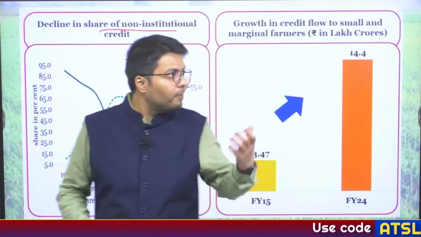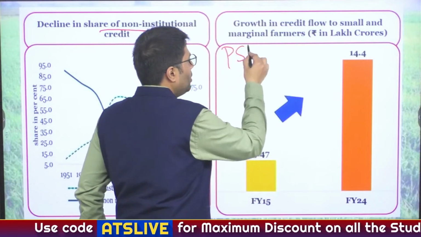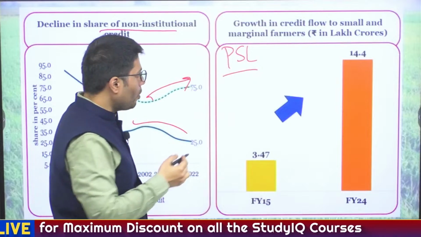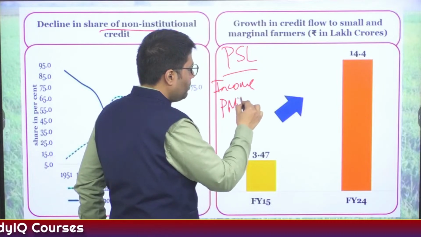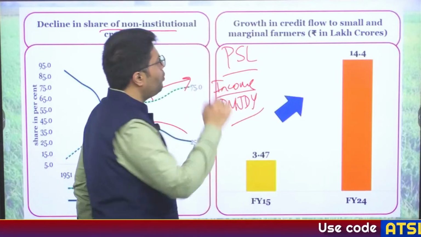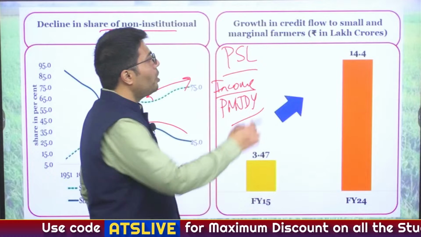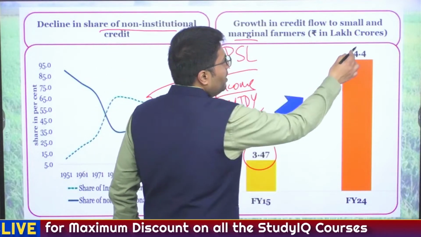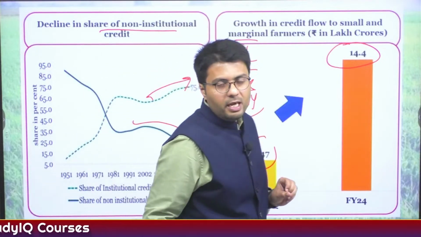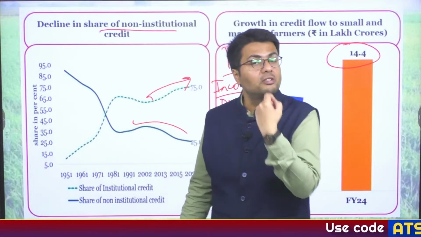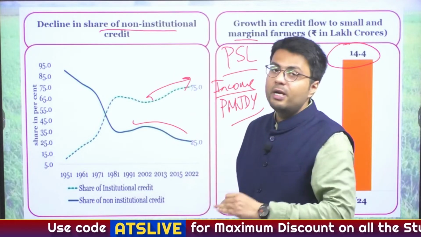Whereas compared to the growth of credit flow to small farmers, especially through initiatives like priority sector lending, or through establishment of the income support scheme, or opening of accounts through Pradhan Mantri Jan Dhan Yojana, we have witnessed more and more farmers coming into the net of the formal financial sector, and because of this even small and marginal farmers have increased their reliance on formal sources to meet their credit needs. So this reduces vulnerability and exposes them to the formal financial sector, which has the potential of providing them with much higher credit support at much lower interest rates.